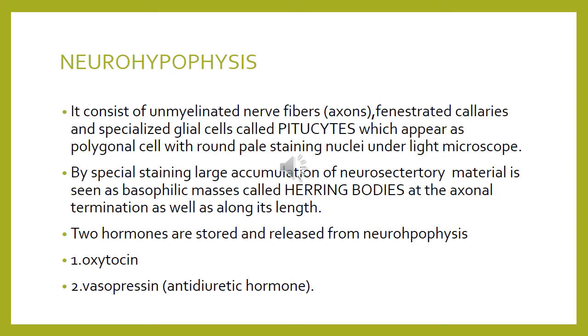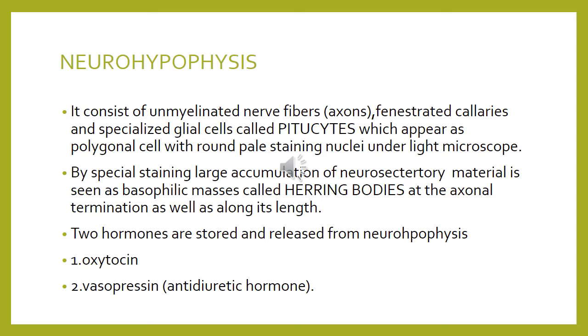It is also seen that the neurosecretory material, which is produced in the cell body of the neurons of the supraoptic and paraventricular nuclei of the hypothalamus, moves along the axon of this hypothalamo-hypophyseal tract into the pars nervosa. And moreover, two hormones are released from the pars nervosa, that is oxytocin and vasopressin.